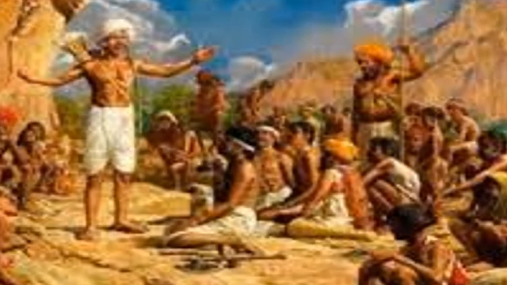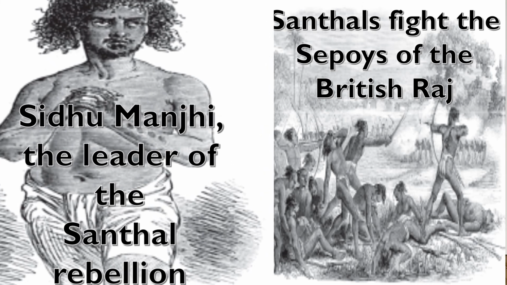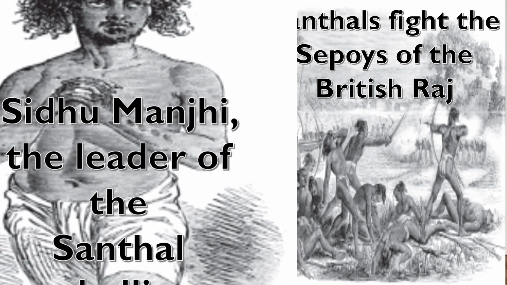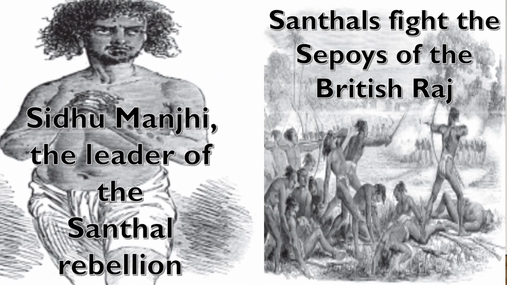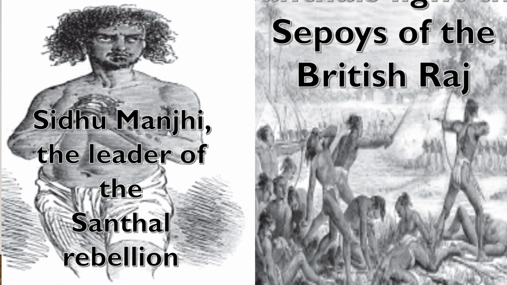The revolt was led by Sidhu Manjhi, the leader of the Santhal rebellion in the year 1855-56. Santhals fight against the sepoys of the British Raj.